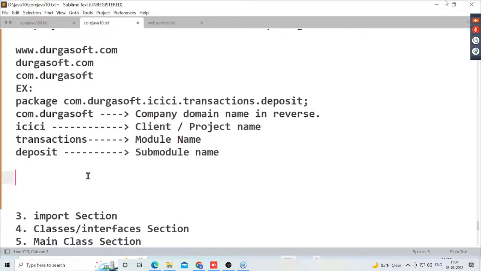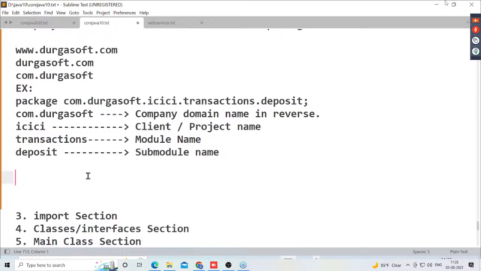What are the various advantages of packages? Modularity, abstraction, security, shareability, reusability. Nice. How many types of packages are available? Two types. Predefined package and user defined package. What is a predefined package? These are defined by the Java programming language. What is a user defined package? Which are defined by the developers as per their application requirements.